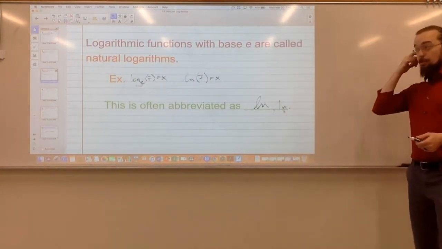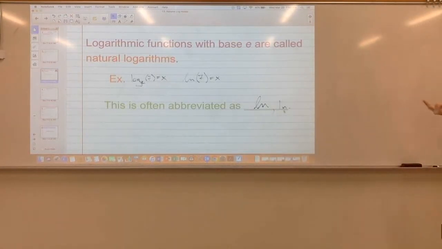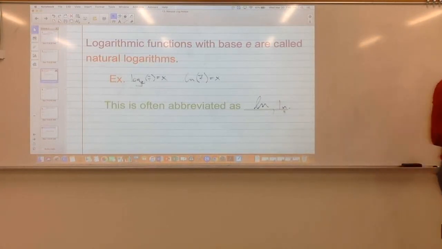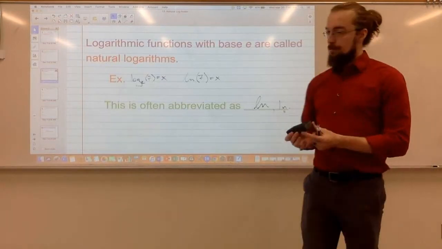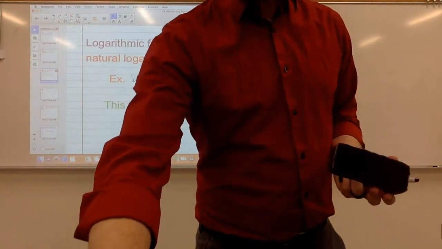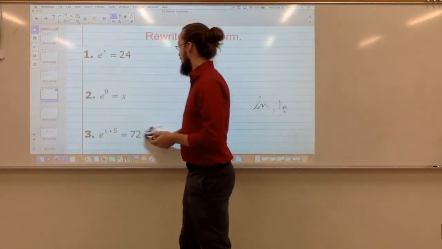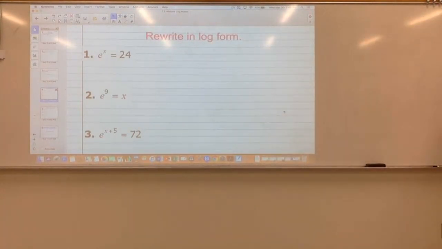So we're going to go through examples where we're converting between logs and exponentials. Then we'll go through a few examples using properties of logs, and then we'll go through a few examples solving natural logs. So this is going to be, like I said, a little bit of a review of things we've already talked about, but now with the number e.